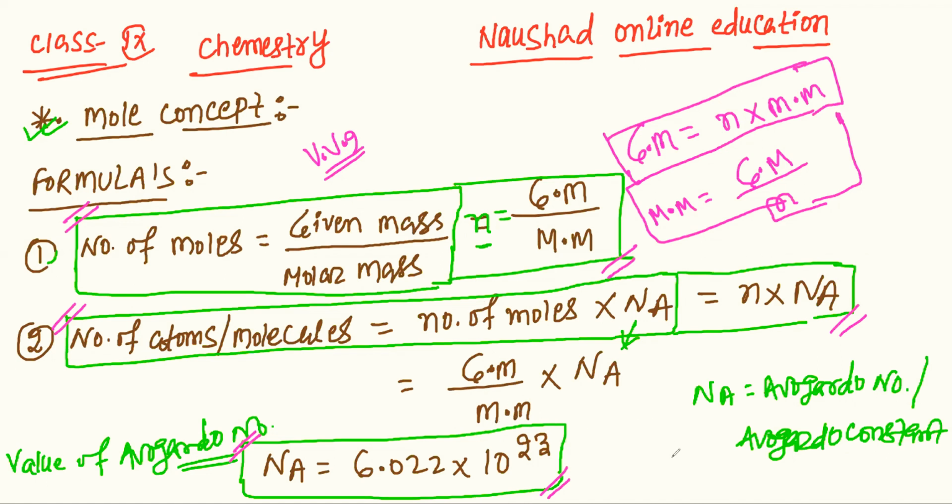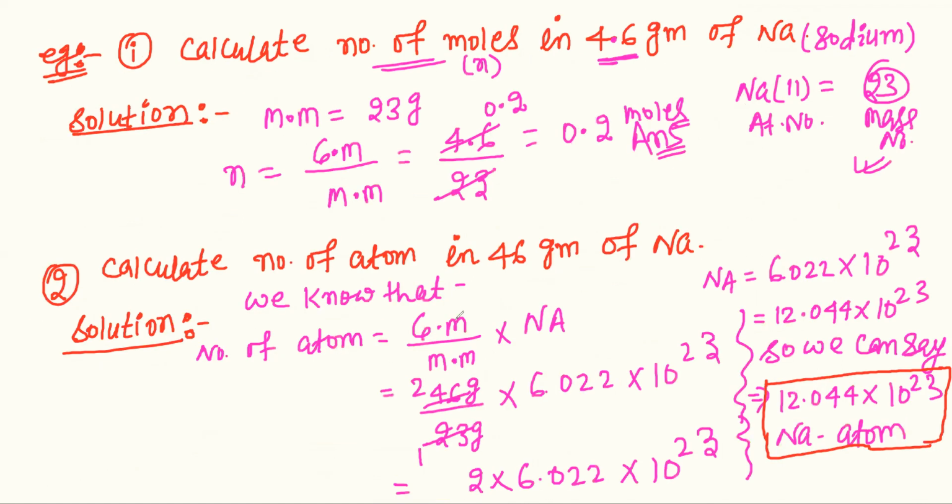We find the given mass, then the sodium molecular mass, which is 23, and multiply by the Avogadro number, and the result will be this. I hope you understood.